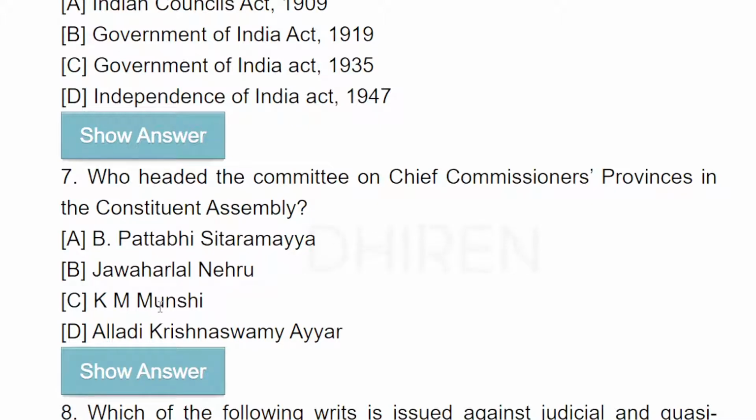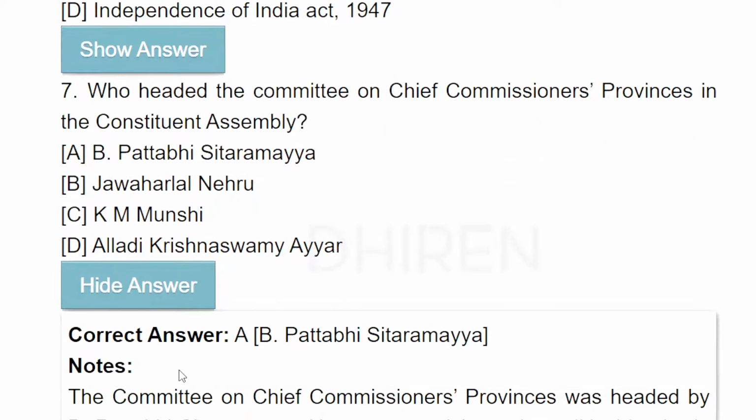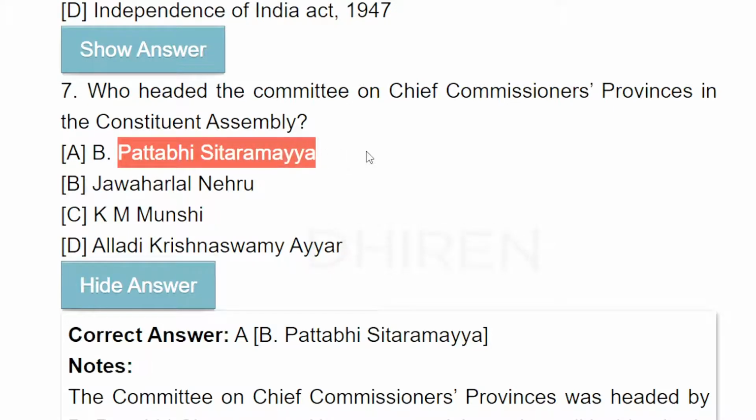Serial number 7. Who headed the Committee on Chief Commissioners Provinces in the Constituent Assembly? So hope this is the answer. Yes, correct. Pattabhi Sitaramayya. Answer is this one, B, Pattabhi Sitaramayya.